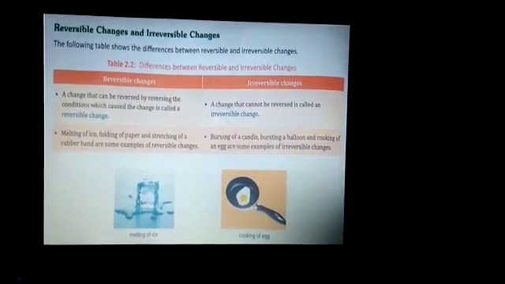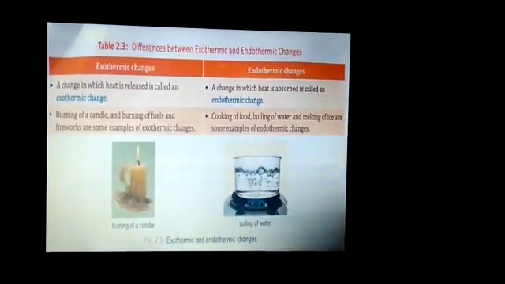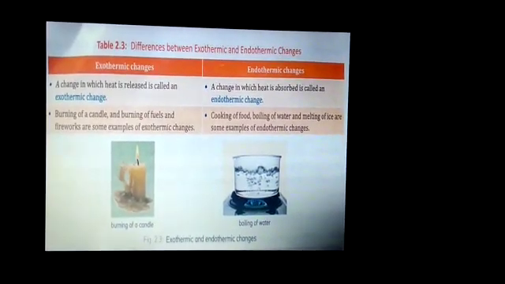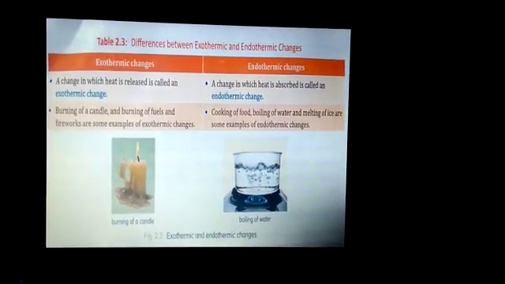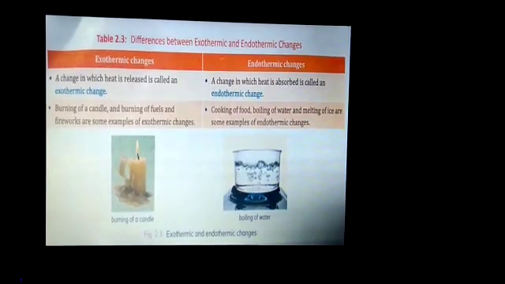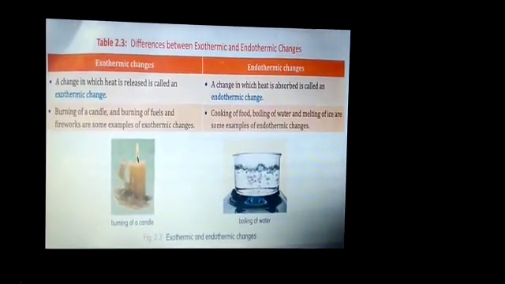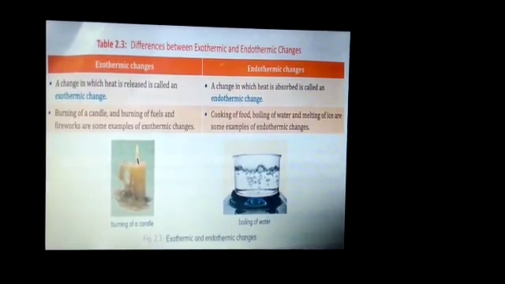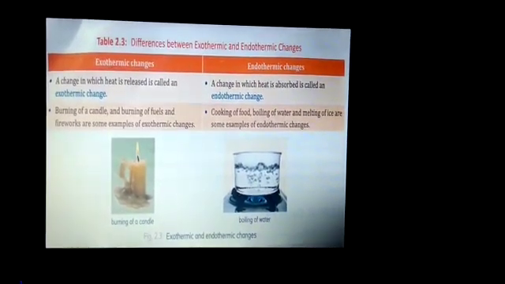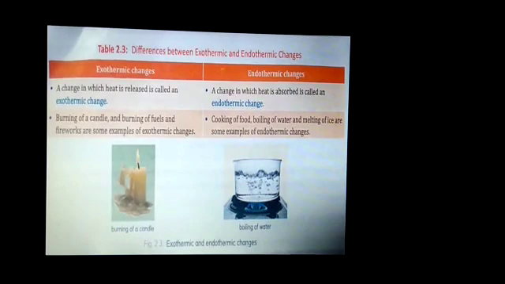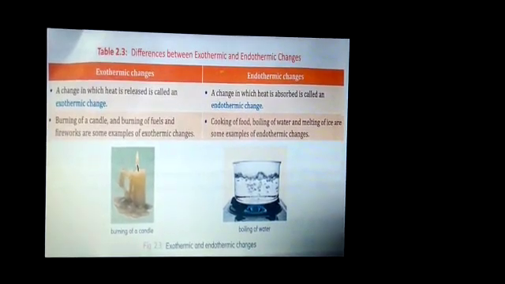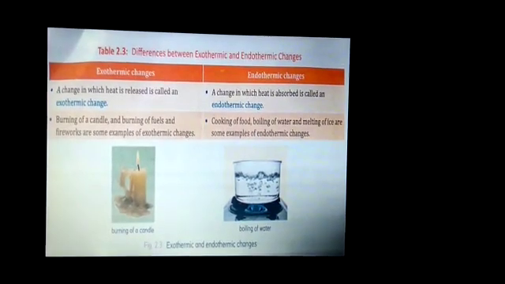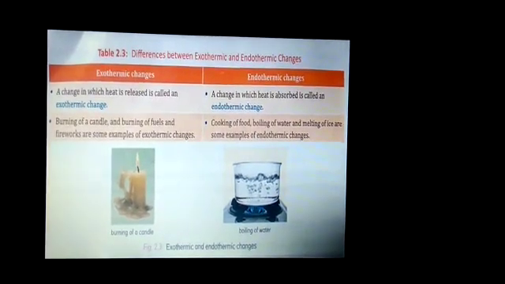Now the next is exothermic and endothermic change. A change in which heat is released is called an exothermic change. For example, burning of a candle, burning of fuels and firecrackers. In all these changes, heat is released and is called an exothermic change.